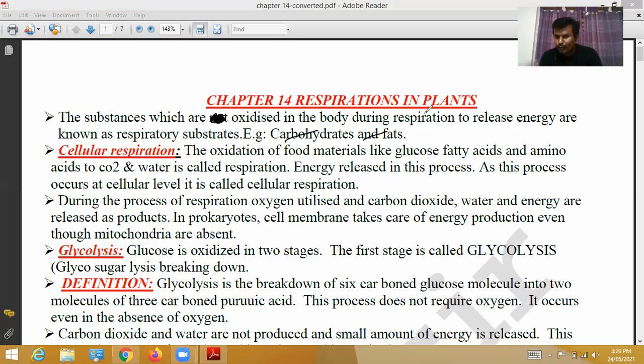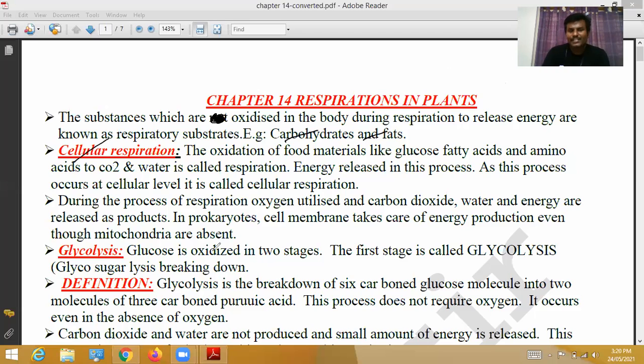Carbohydrates, fats, proteins, etc. These are all available in food material. We will take the food material, and while we are taking food, oxygen we will take automatically. When oxygen goes inside, in the presence of oxygen, carbohydrates and proteins are oxidized. In this chapter, oxidized means splitting, breakdown. Those substances break down during respiration and release a huge quantity of energy. Those kinds of substances are called respiratory substrates.